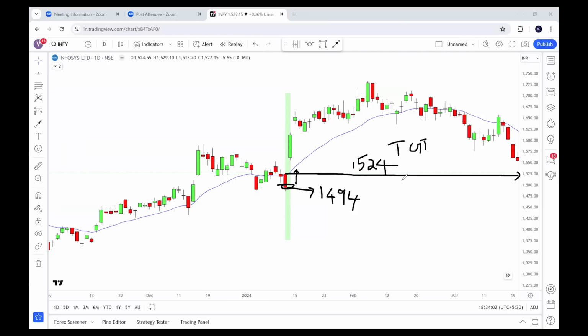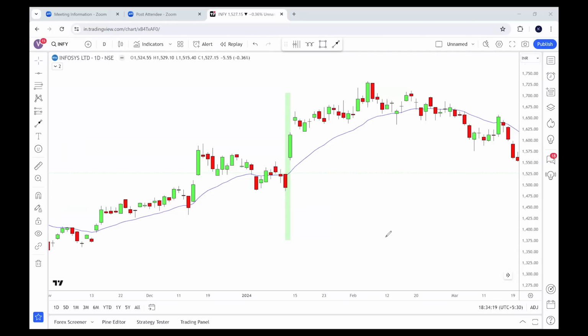Target is 1524, right? So you know that if you take a long trade here near the end of the day for the target of 1524, you don't know, after that it can go anywhere, but you know that the open price was 1524, that is the target. Time cycle has to work, meaning it has to close above this level. Now you know your target. So instead of blindly taking buy today, sell tomorrow trades, don't you think that taking trades based on time cycle has a higher probability?